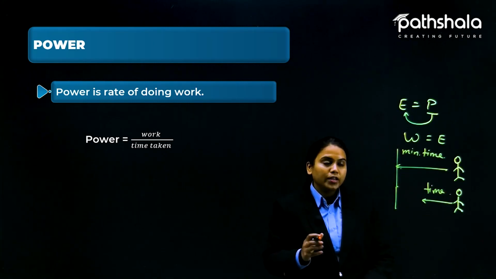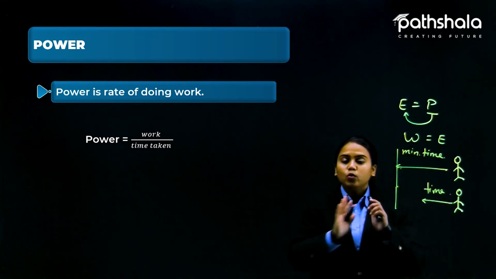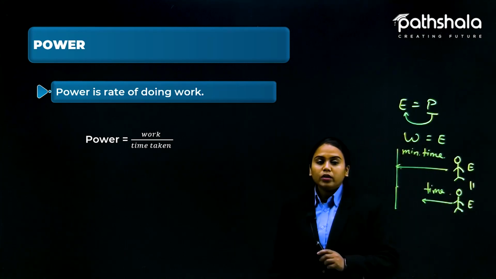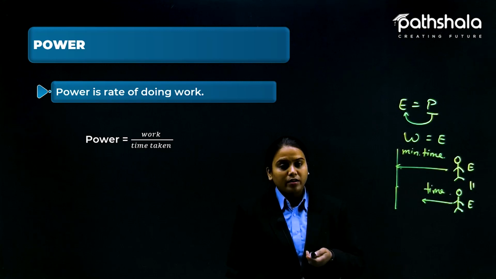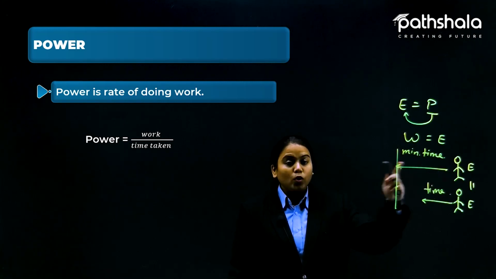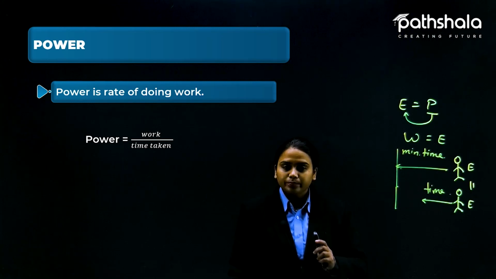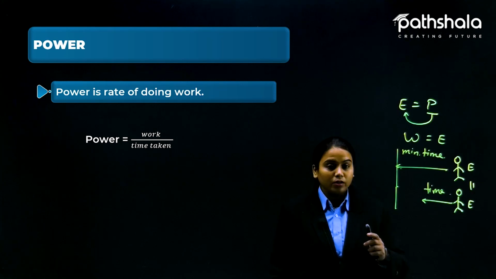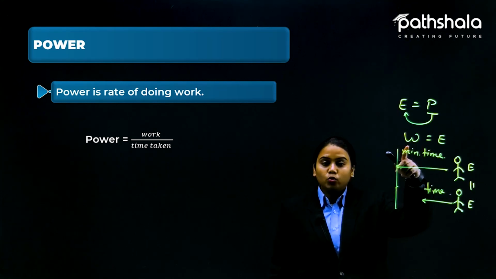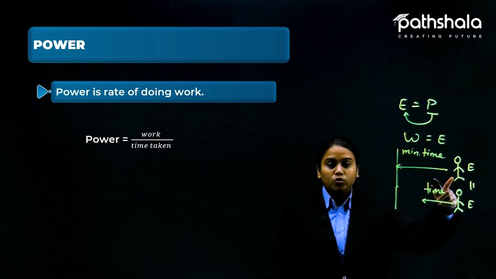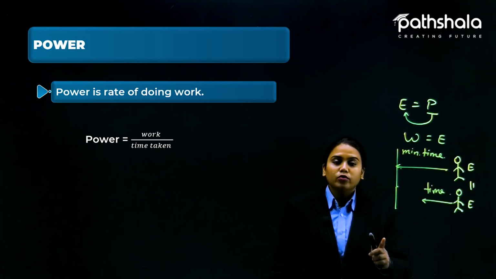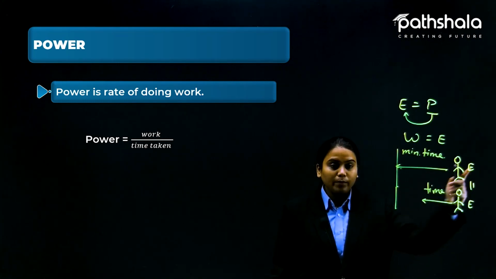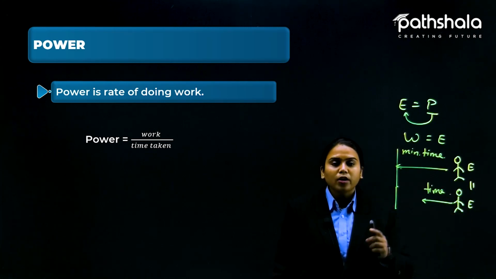So what is the situation here? Let's suppose these two are of equal age. So we can say that the energy in both conditions is equal. Both have the same kind of energy, but still one is a winner and the other one is not. How come? Because of the time taken in doing the work. You know that energy is equal to work. That means this student can do the same amount of work that this one is doing, because these two have the same amount of energy.